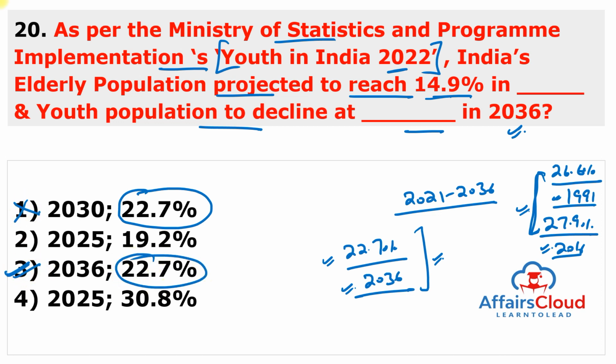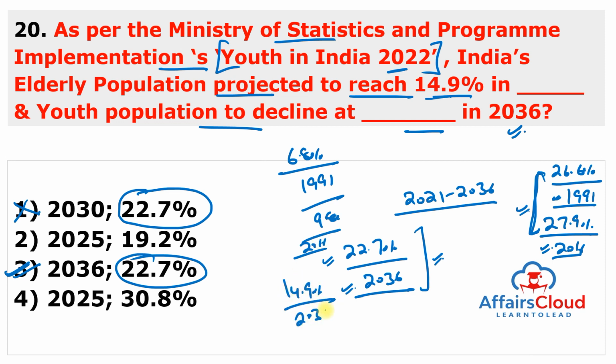So, on the contrary, the projection of elderly population to the total population has increased from 6.8% in 1991 to 9.8% in 2016, and it is projected to reach 14.9% till the year 2036. So, according to this data, the youth population will decline to 22.7% in 2036, and the elderly population is projected to rise to 14.9% in the year 2036.